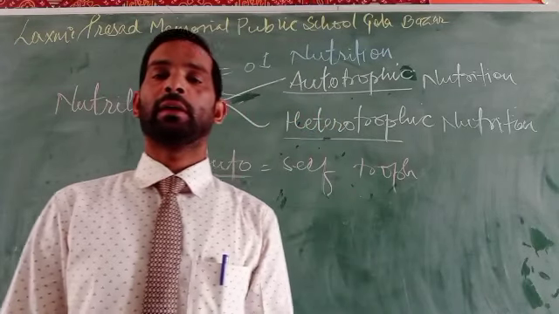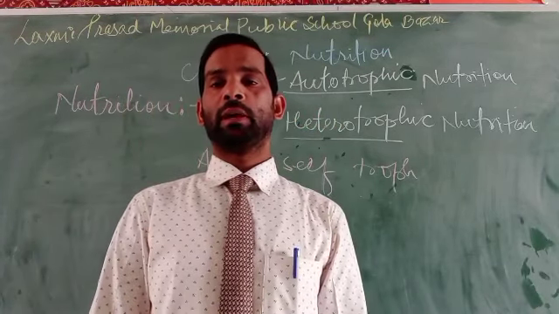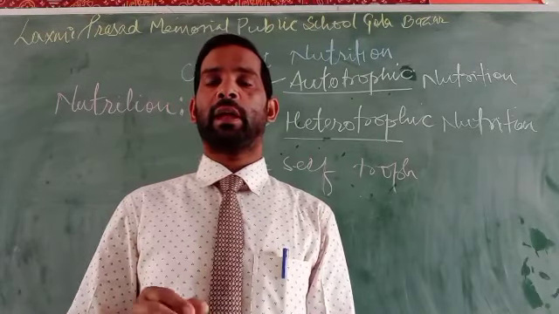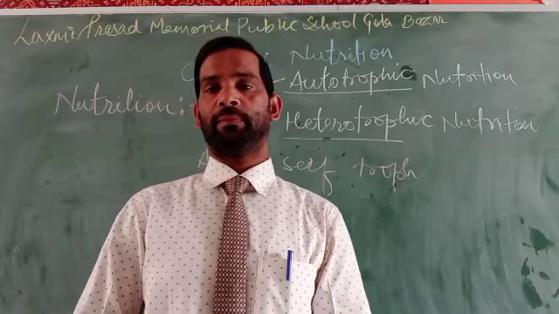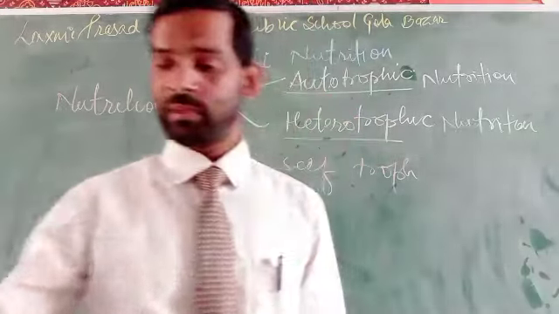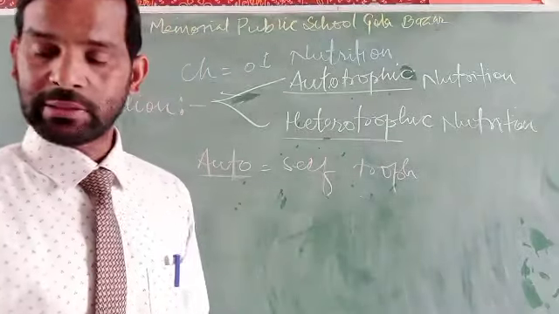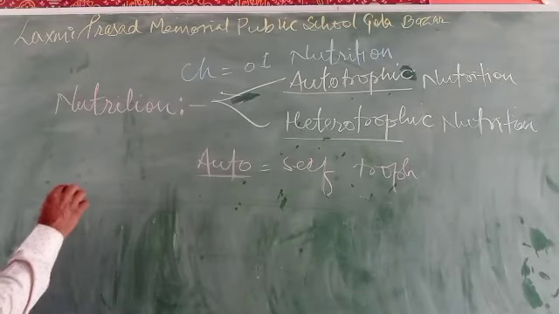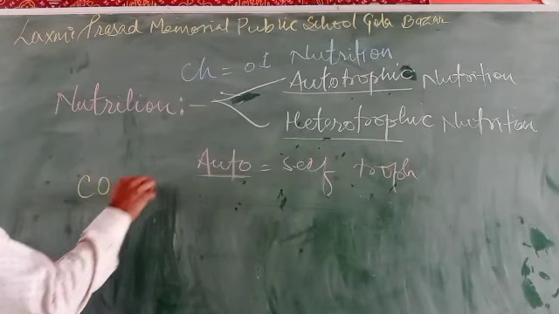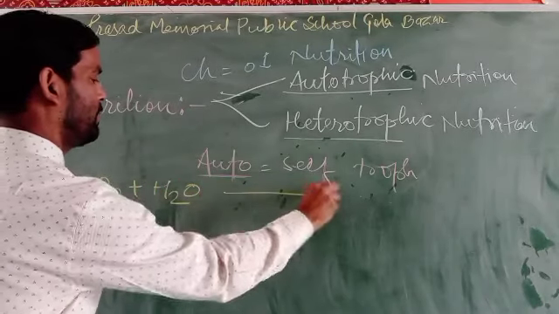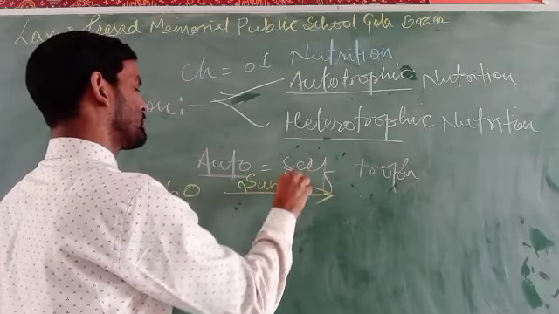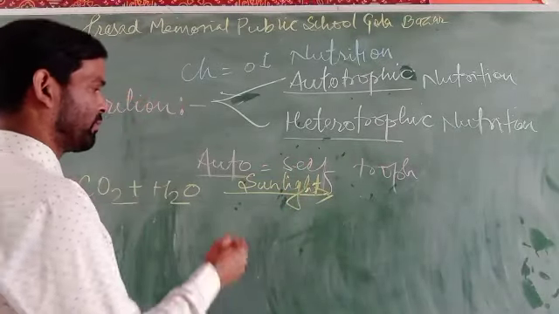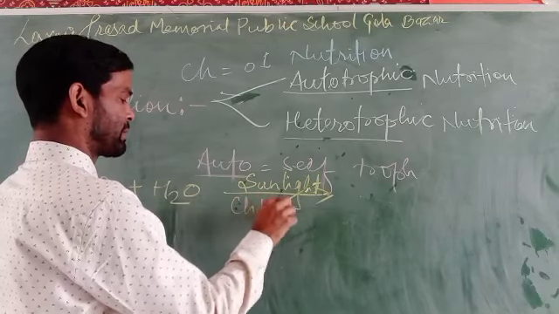So plants can produce their food using sunlight with the help of chlorophyll, in the presence of sunlight and with the help of carbon dioxide. How can this be done? This is done by a chemical reaction. What is the chemical reaction? It is carbon dioxide with the help of water, in presence of sunlight and with the help of chlorophyll present in them.